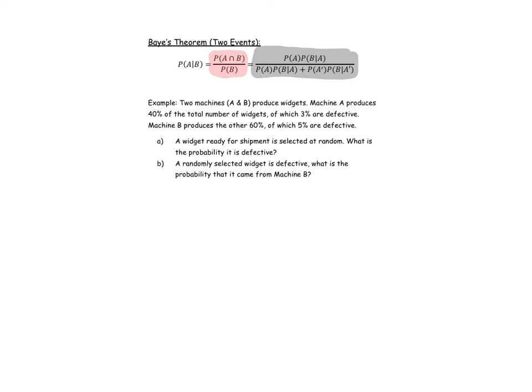So what we just did on the last slide with John and his sailing was actually what we're going to do on the remainder of the notes. We just didn't know it yet. So Bayes' theorem applies here to each of the situations you'll see as follows. Example 2: two machines, A and B, produce widgets. Machine A produces 40% of the total widgets. So let's go here, say machine A, 40% of the total widgets. Machine B produces 60% of the total widgets.